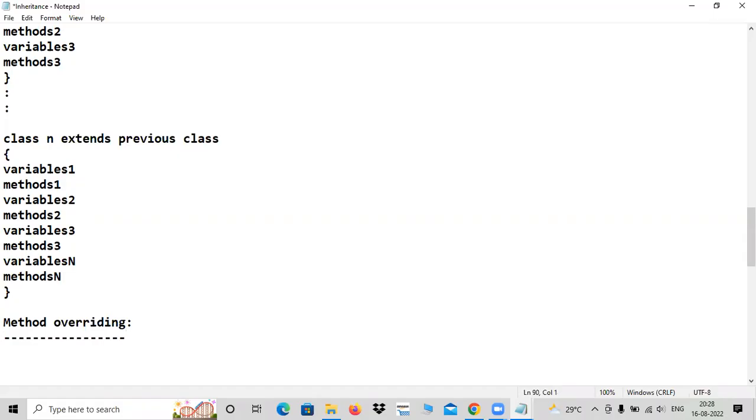Method overriding. This is also like overloading, but some difference is there. What is that difference? In inheritance, see the definition.